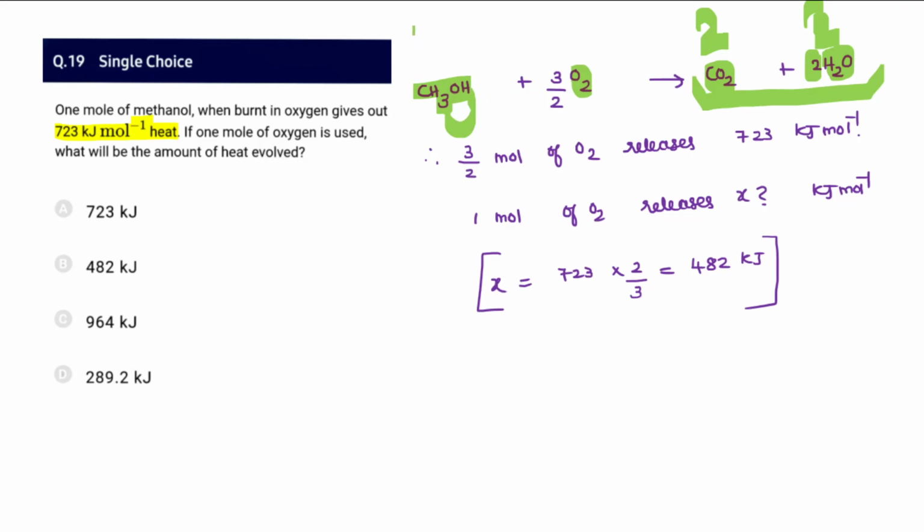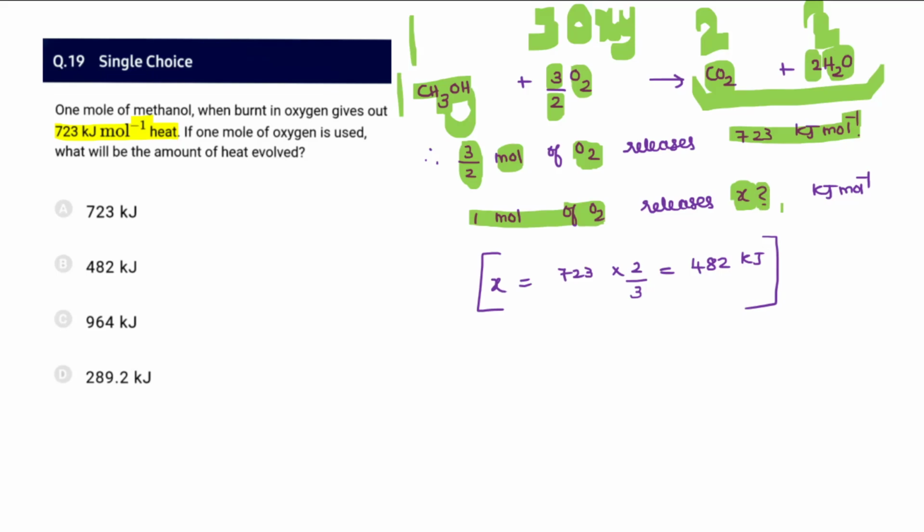So therefore we may say 1 oxygen is already present in methanol, only 3 oxygen has to come. So if I write here 3, that becomes 3 into 2, 6 oxygen. If I divide by 2, that becomes 3 oxygen. Okay, so 1 oxygen, 3 oxygen, 2 plus 2, 4 oxygens. So we came to know that 1 mole of methanol is reacting with 3 by 2 mole of oxygen, which means 3 by 2 mole of oxygen is releasing 723 kilojoule per mole. So then what will be the case for 1 mole of oxygen? So 1 mole of oxygen releases how much kilojoule per mole? Cross multiply it, you are going to get 482 kilojoule per mole.